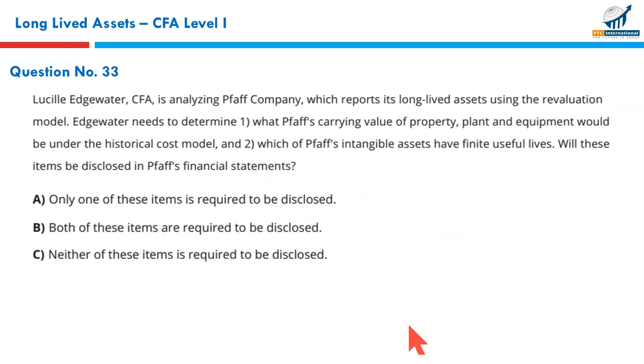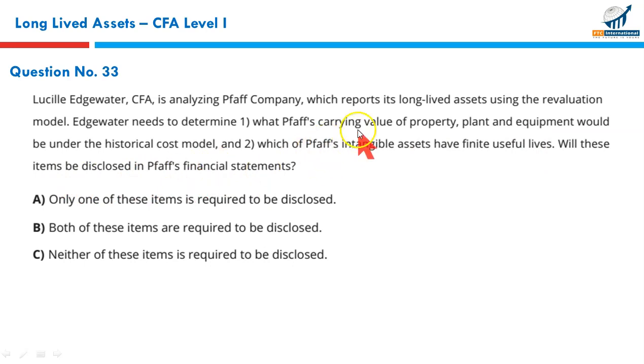Moving on to question number 33. Lucille Edgewater, a CFA, is analyzing PAF company, which reports its long-lived assets using the revaluation model. Of course, under IFRS, US GAAP doesn't allow revaluation model. Edgewater needs to determine what PAF's carrying value of property, plant and equipment would be under the historical cost model, and which of the PAF's intangible assets have finite useful life. Will these items be disclosed in PAF's financial statements?